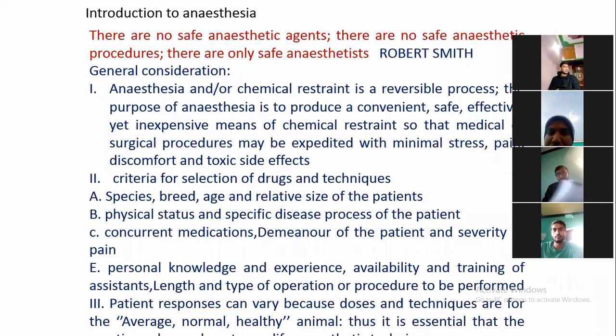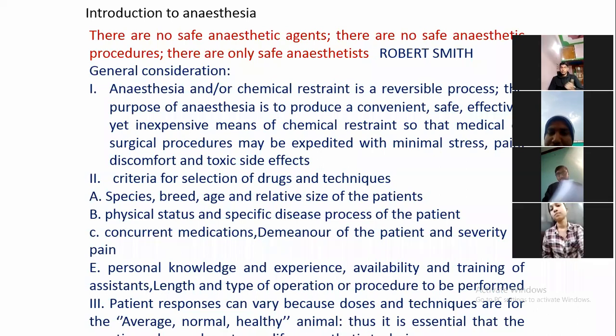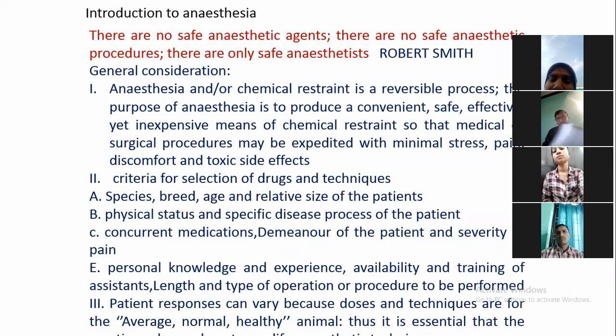Suppose you are going to perform an orthopedic surgery. In most orthopedic surgeries, the surgeon takes more time than if you are going to remove a wart or something similar with general anesthesia. So the criteria of selection of drug and technique is important. Different types of surgery require different types of anesthetic agents. Then species, breed, age, and relative size of the patient. A younger patient requires a different anesthetic combination, while an adult animal requires another type of anesthetic consideration.